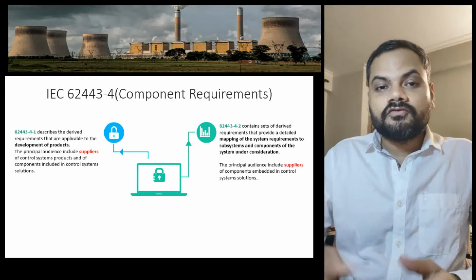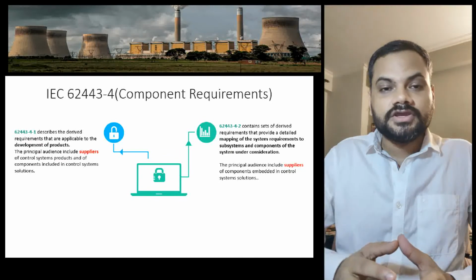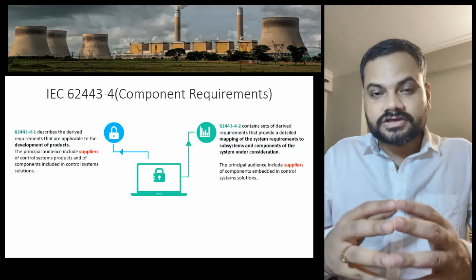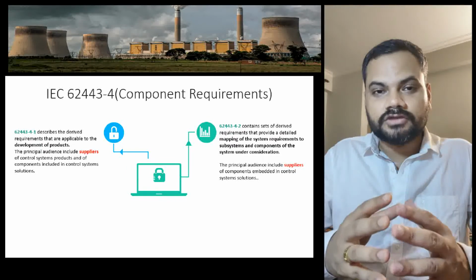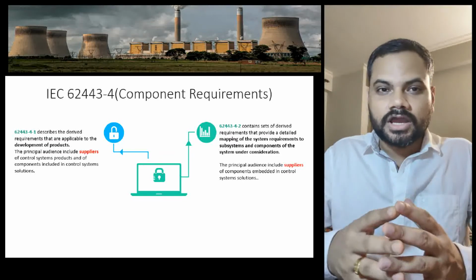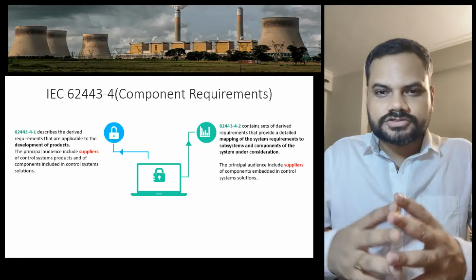So these were the four tiers of IEC 62443. And now I think it's clear which tier has which standards. Whenever you see this diagram, I think it will be quite clear. I will revise just once more. Tier 1 is general, it talks about the glossary and all those things.